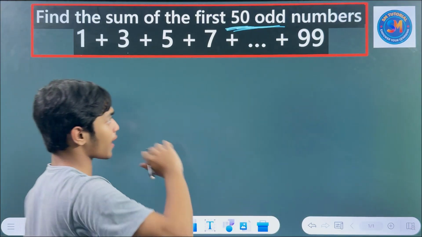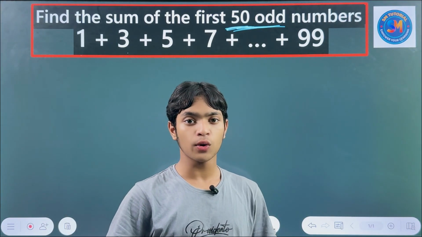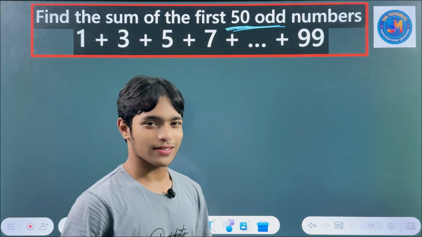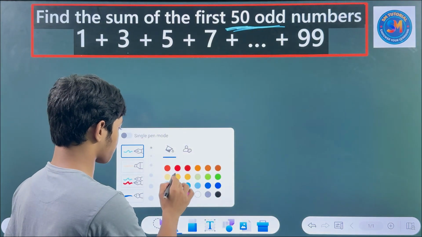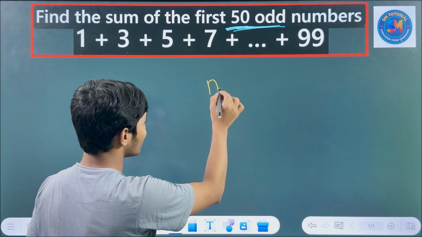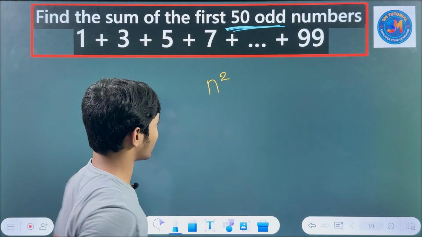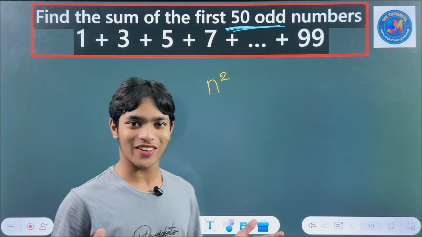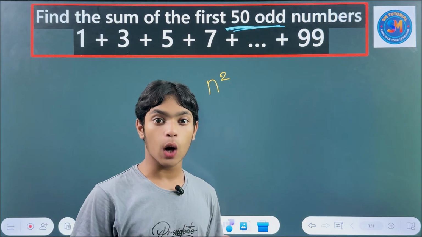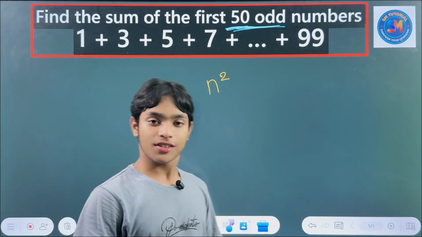To find this value you have to know a very simple formula, and it is very interesting. It is only n square. This is our formula. What is our n? N means which term you need.